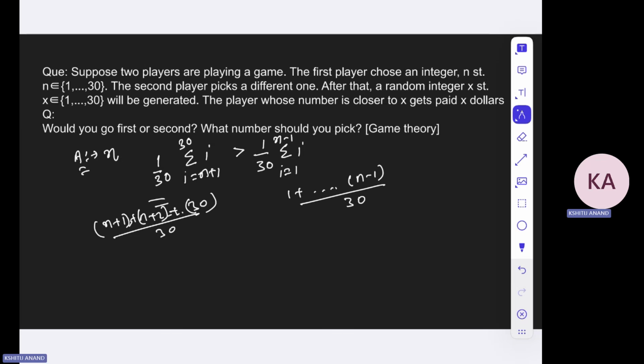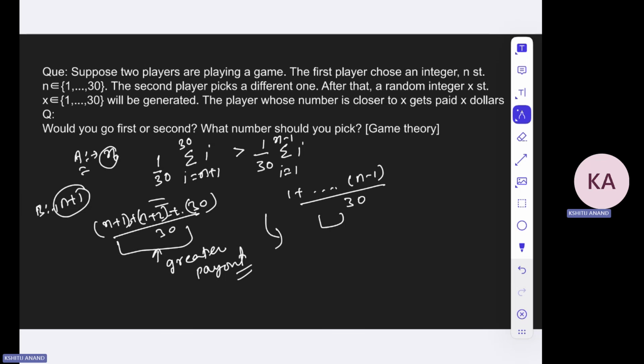Why will B pick n plus 1? Because the expected payout when the number is greater than n plus 1 is greater, right? In this case, you have the greater payout, okay? And if you solve this, you will get n is lesser than 25.6. This will be the number, so approximately n is lesser than 25.6.